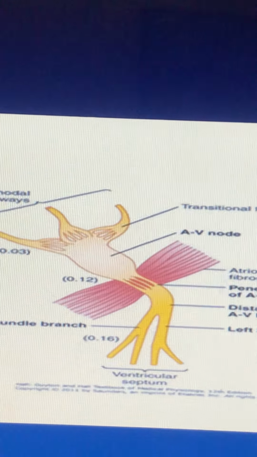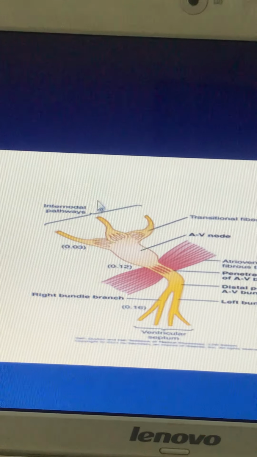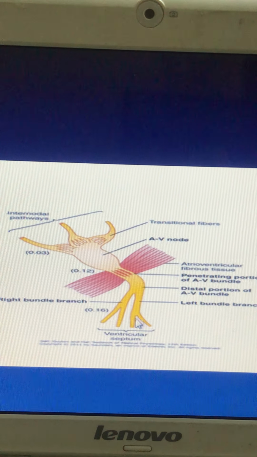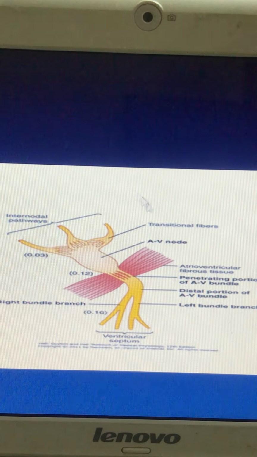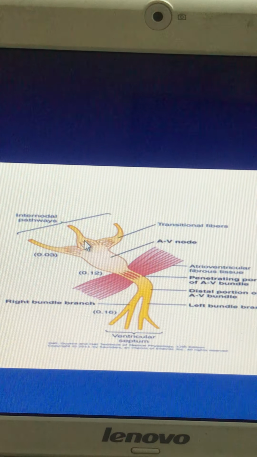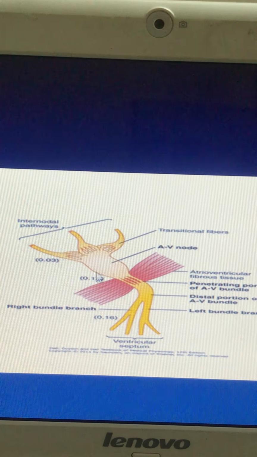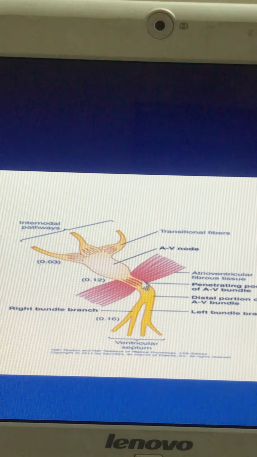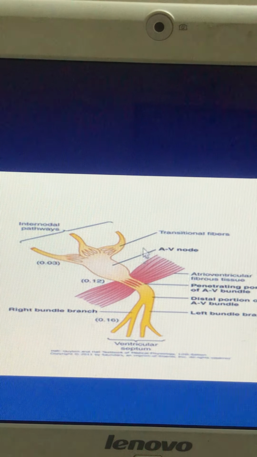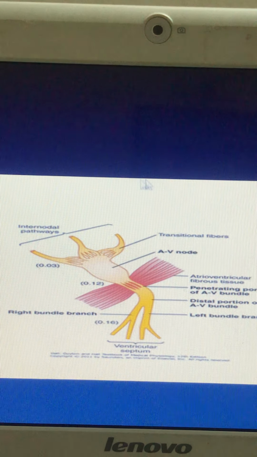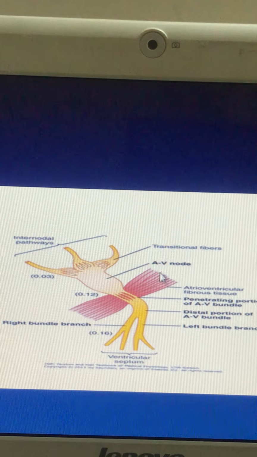Now, according to our definition of heart block, there is a defect in generation and conduction of impulse through this conductive system of the heart. Therefore, in heart block, there may be a problem in the SA node, a problem in the AV node, or a problem in the AV bundle and bundle of His, that is, a defect in conduction of the heart impulse. This is heart block.